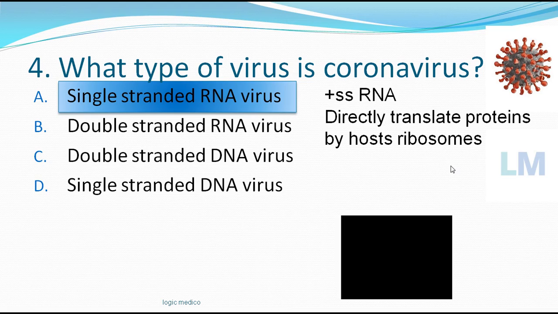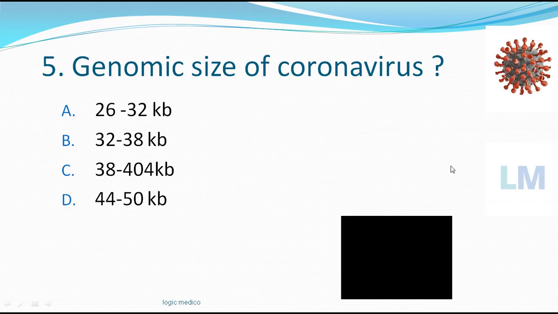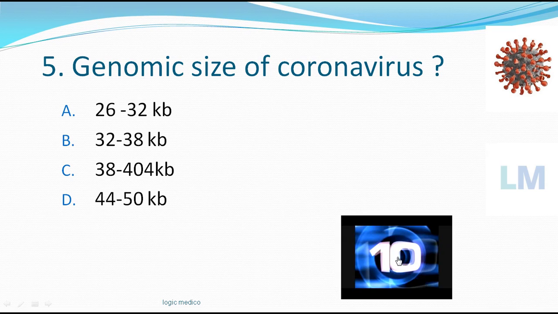Okay, positive sense. Next, the genomic size of coronavirus is: option A, 26 to 32 kilobases; 32 to 38; 38 to 44; 44 to 50. The time starts now.